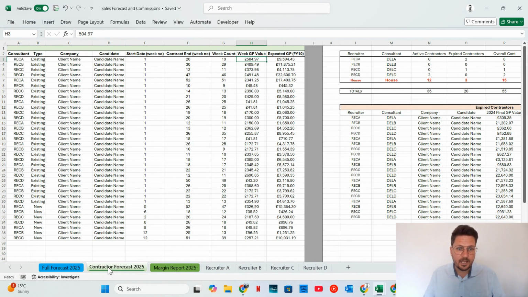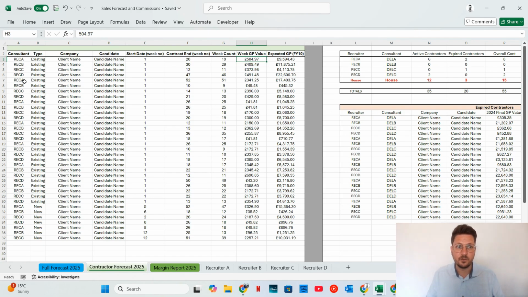When you look at contractor forecast, now this is another element to this financial suite. Even though you can pull reports from a lot of these CRM systems based on the information that you've got, this particular one gives you a bit more clarity and a bit more control over the management of that. So you don't have to go into your CRM system to make the adjustment straight away, but you can make adjustments within this forecast to see what each contractor is worth and then an overall value.